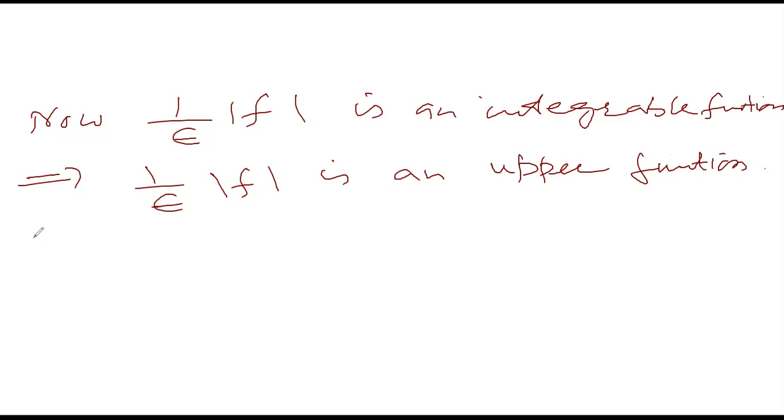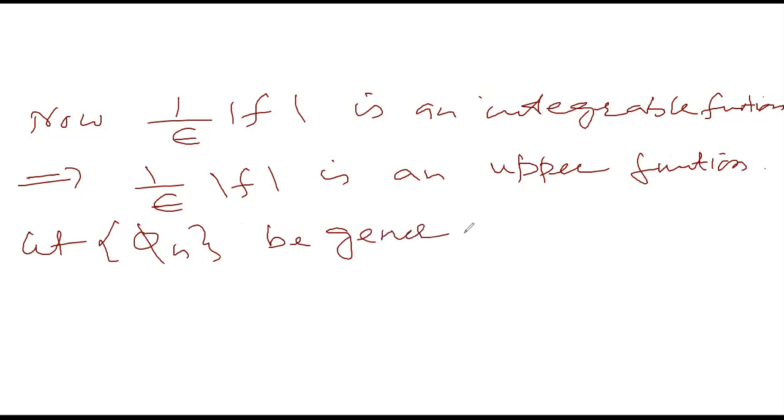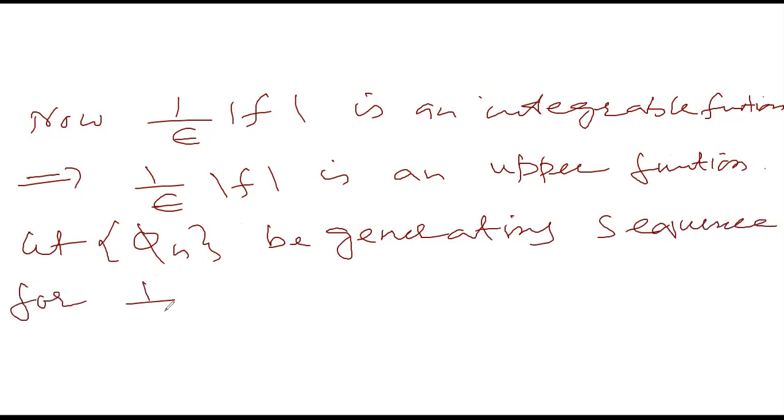Whenever it is an upper function, it has a generating sequence. Let phi n be a generating sequence for 1 by epsilon times mod of f.